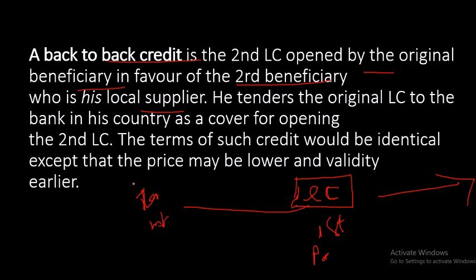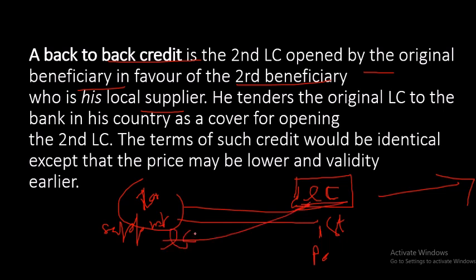That he got from another supplier. Now what will this other supplier do? He will go to a bank and say, see, I have supplied to this person, and based on this LC, take this LC as security. This time they are not transferring, they are using it just as security. They are saying, based on this LC, you open one more LC for me. The second beneficiary is saying to the first beneficiary, I do not want you to transfer, I want one more LC opened based on this LC. He wants his separate LC. That is called back-to-back LC.